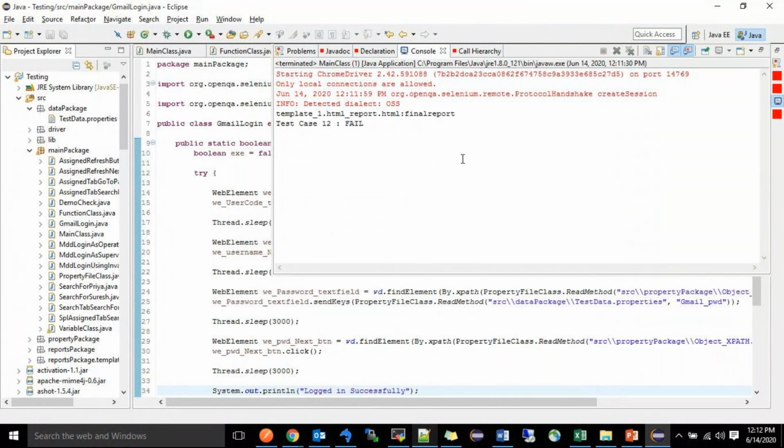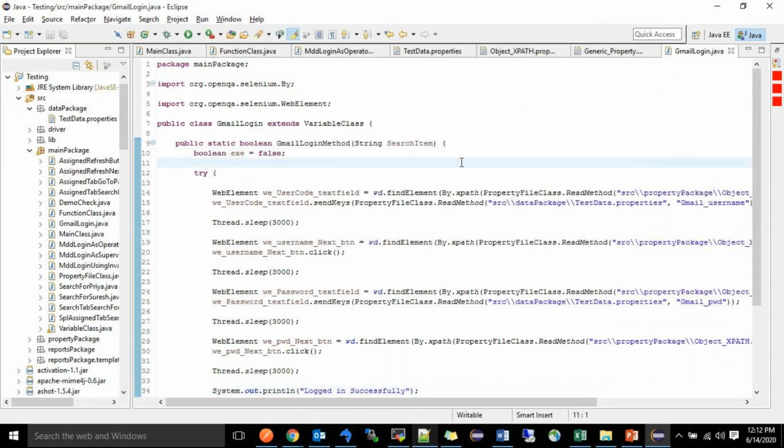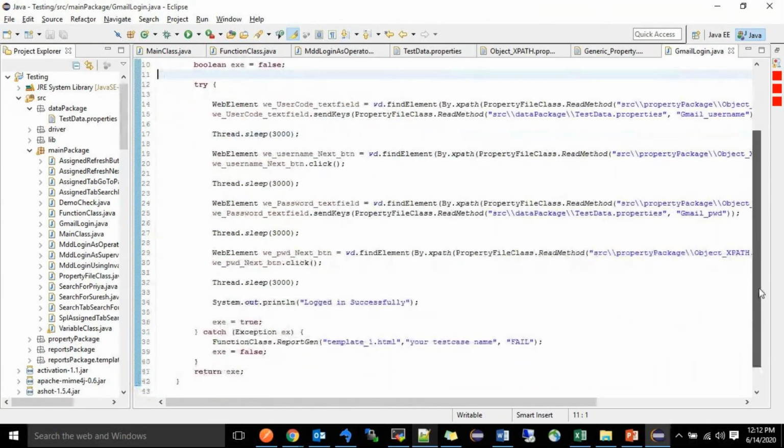I need to upgrade that one. Like that only the automation script will work. Automation testing will work. This is the framework I have shown, and I told you about it in urgency only.